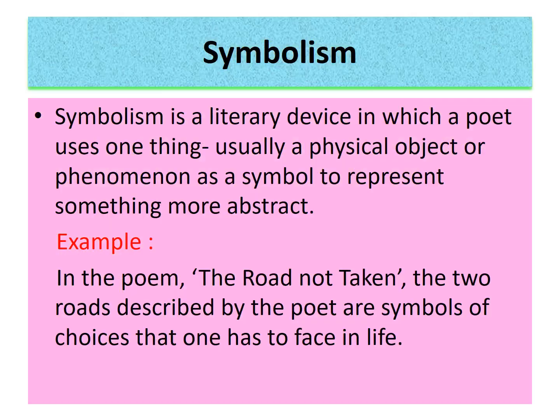Next poetic device which is often used by the poets is symbolism. Symbolism is a literary device in which a poet uses one thing, usually a physical object or a phenomenon, as a symbol to represent something more abstract. For example, in 9th standard poem, The Road Not Taken, the two roads described by the poet are symbols of choices that one has to face in life. So road is used as a symbol. So here we say that the poetic device symbolism is used.